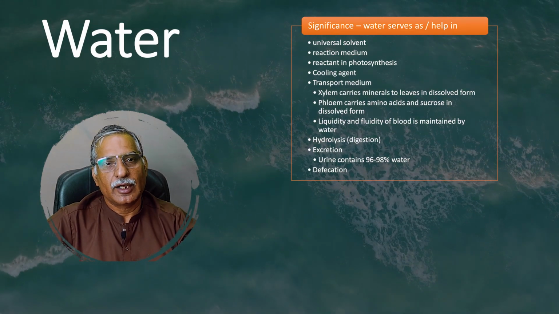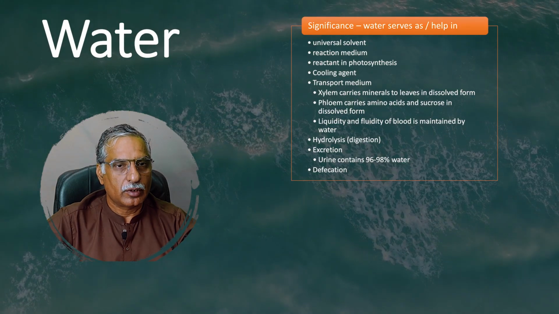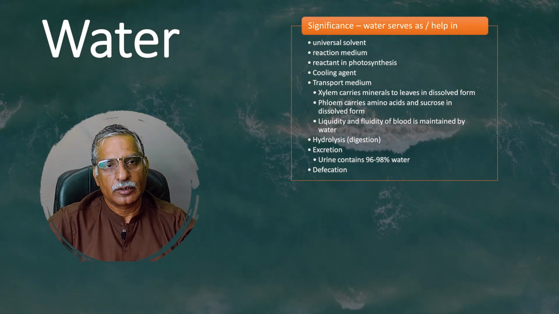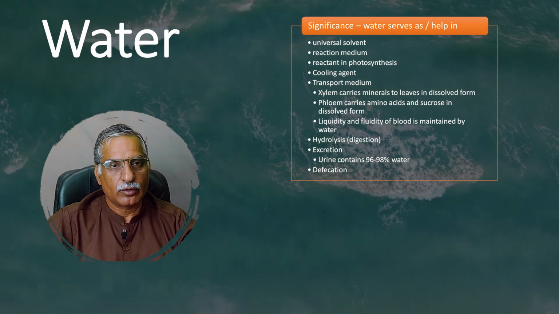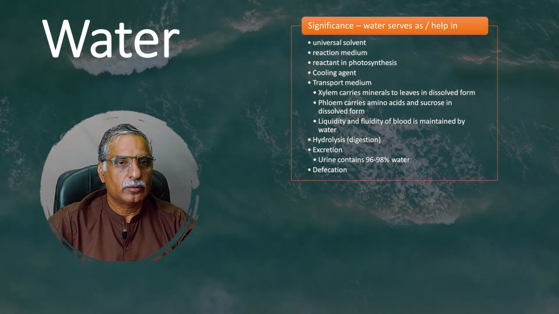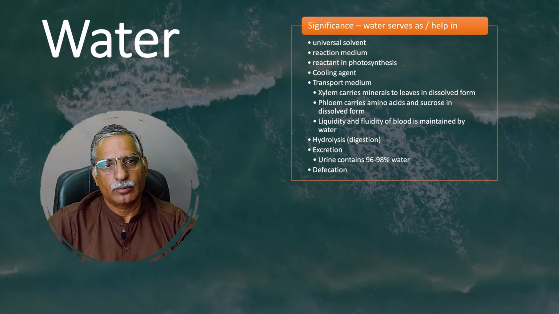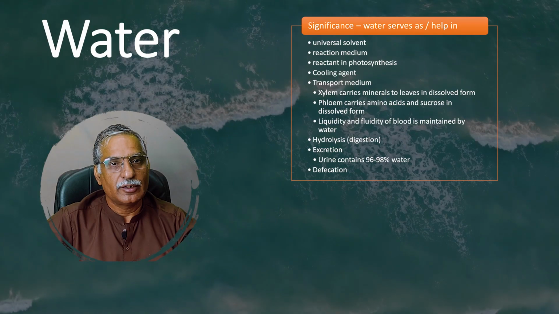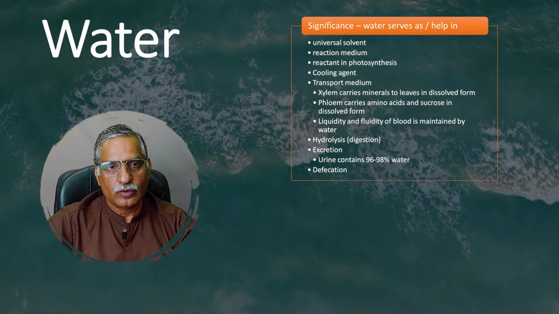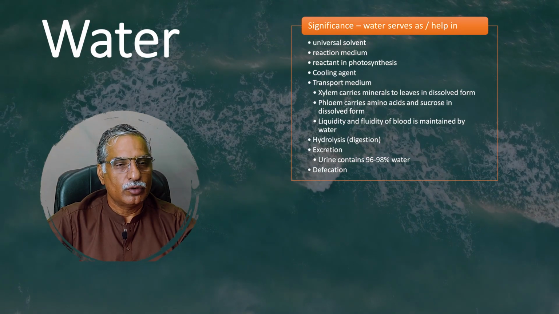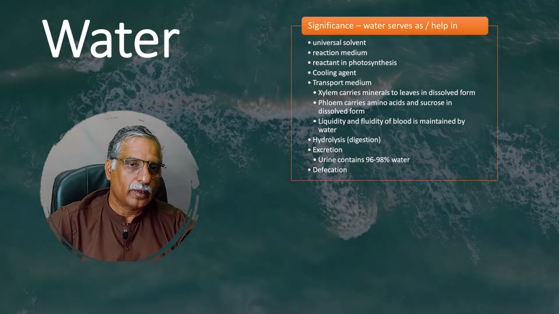Similarly, water serves as a reaction medium, meaning the cytoplasm within the cells has a due water concentration. So solutes can dissolve in water, and in their water soluble state, they can collide with the enzymes, they can react, and they can turn into products. Water is needed for photosynthesis as a raw material. So if no water, no photosynthesis, no oxygen, no food available, not even for plants, but for animals as well.